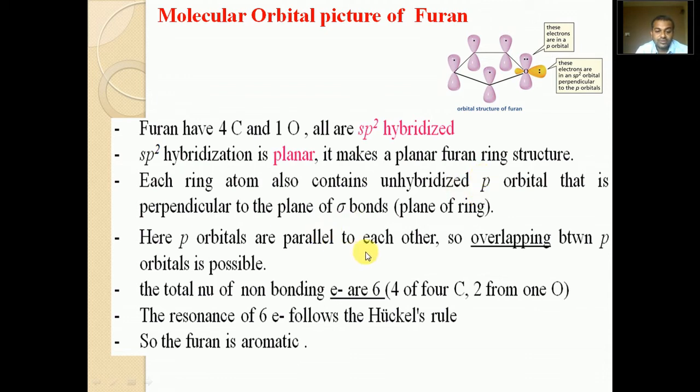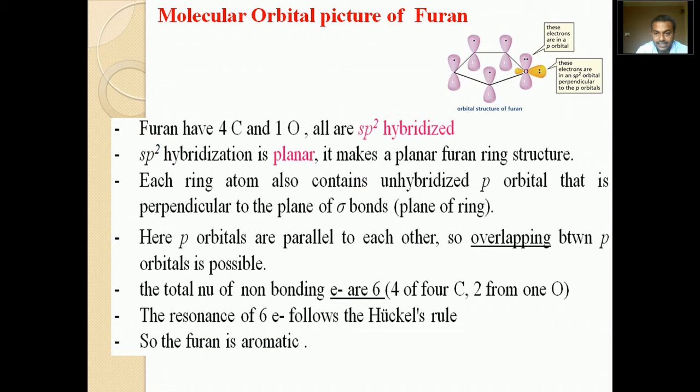The total number of delocalized electrons is 6, 4 from carbon and 2 from oxygen. The resonance of 6 electrons takes place, and it contains 6 electrons, which obeys Huckel's rule when n is equal to 1. That's why furan is an aromatic compound.